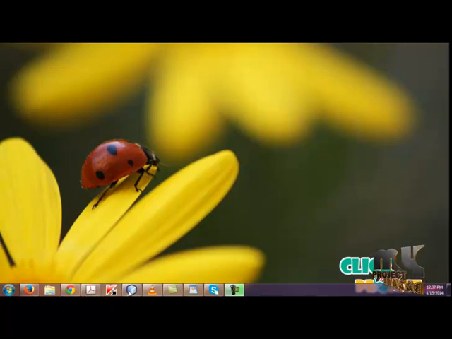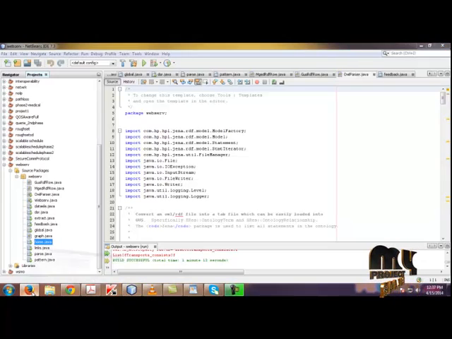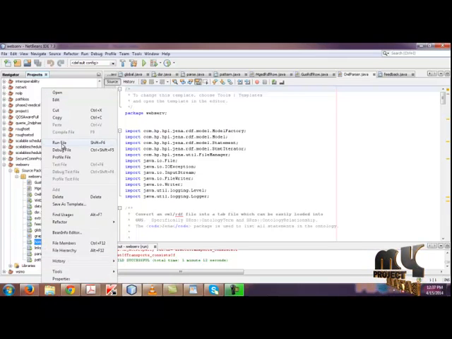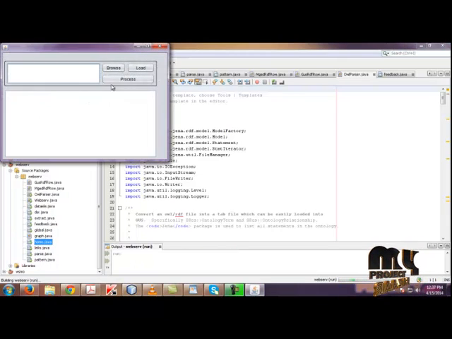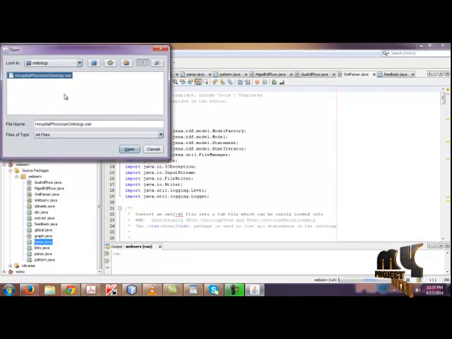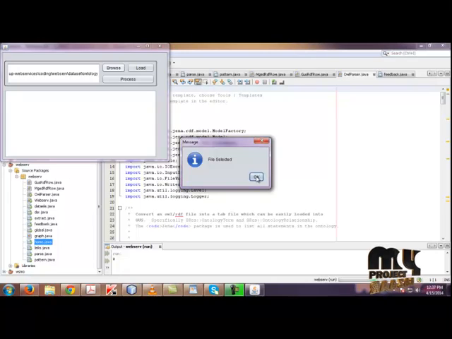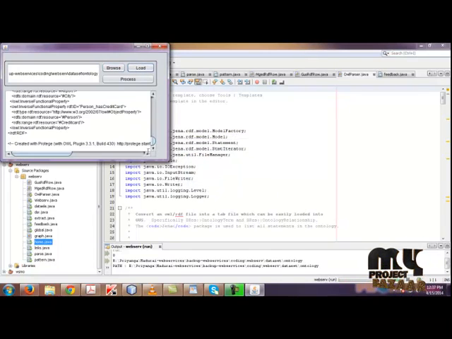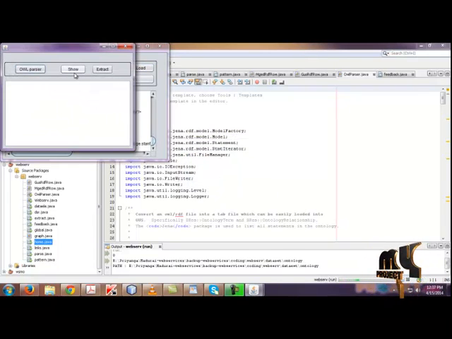Now we are going to see the project. The front end is NetBeans and the back end is MySQL. In the front end, run home.java. Browse the file named hospital physician ontology.owl and load the file. The content will be displayed there.